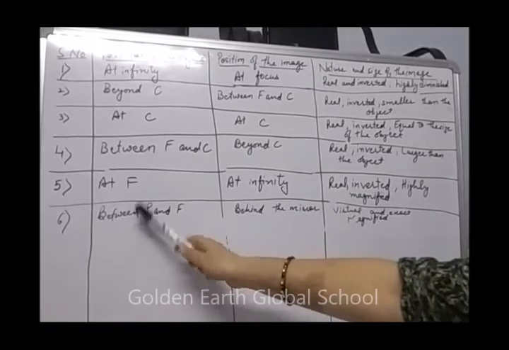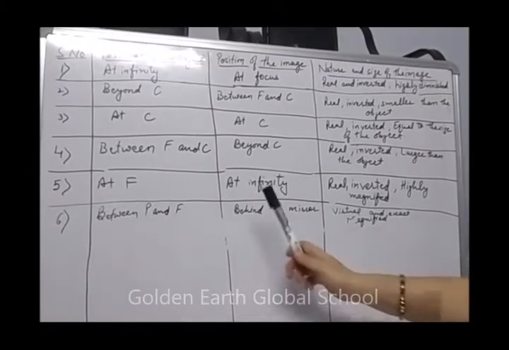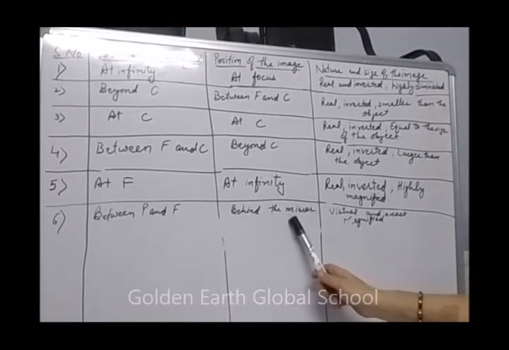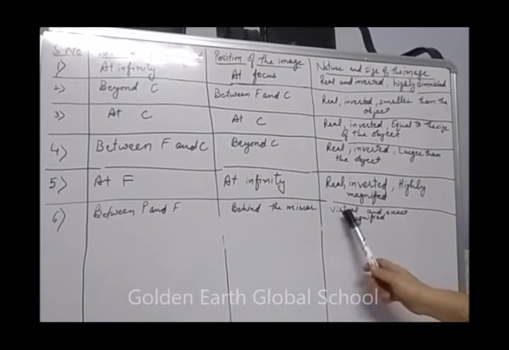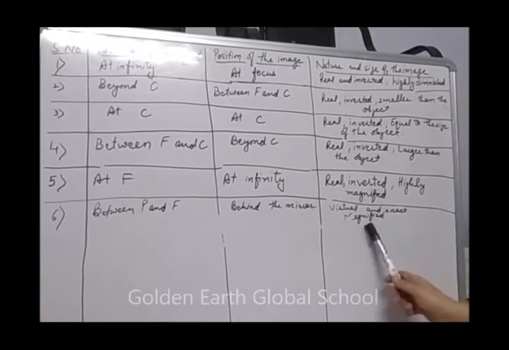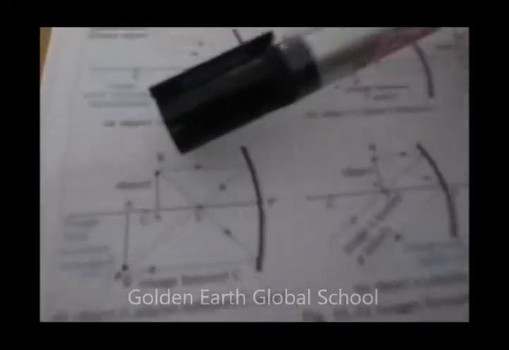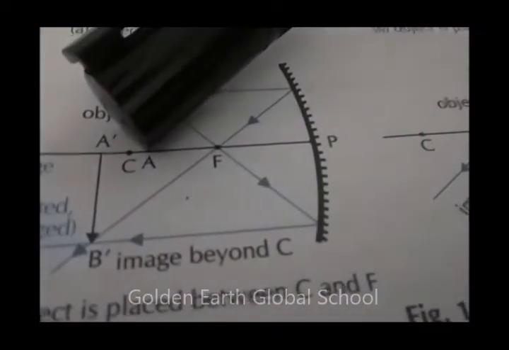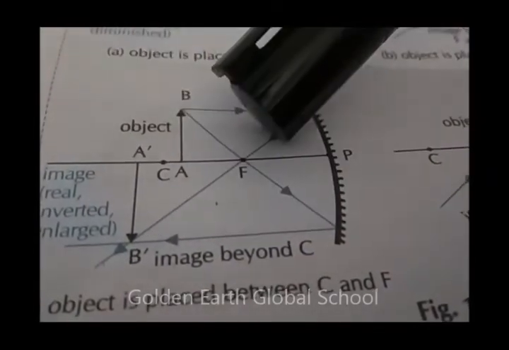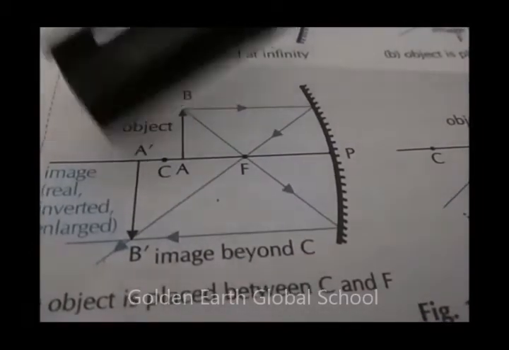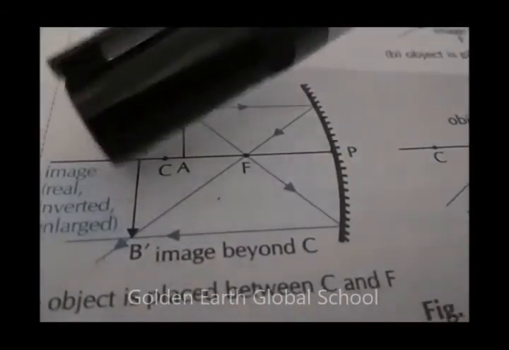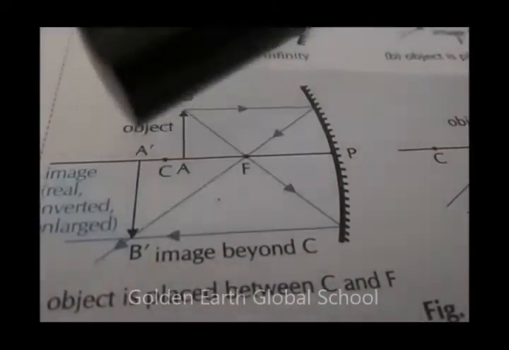Next is when object is between P and F, the image formed is behind the mirror. The nature and size of the image is virtual, erect, and magnified. So you can see from your book. That is when the object is between F and C, the image formed is beyond C. It is real, inverted, and enlarged or magnified. You are seeing that it is larger than the object.